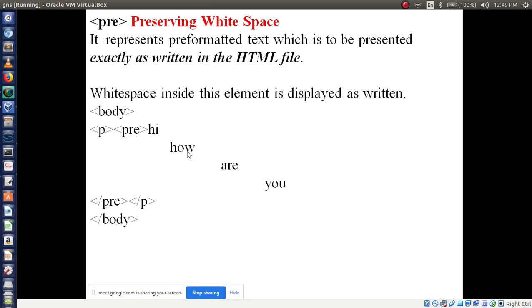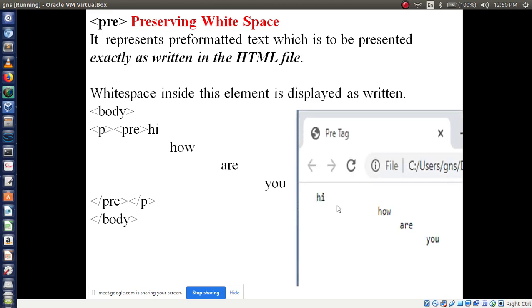Then whatever you are printing or displaying, you have to write yourself. Then close the pre tag, followed by closing the /p, right? Then run this program, and you will get the output like this: Hi, how are you? Any doubts regarding this concept?